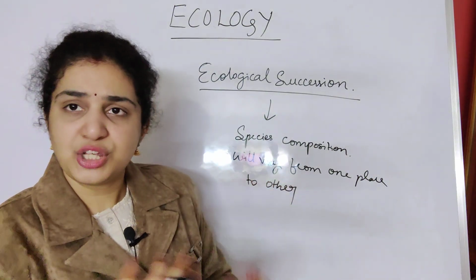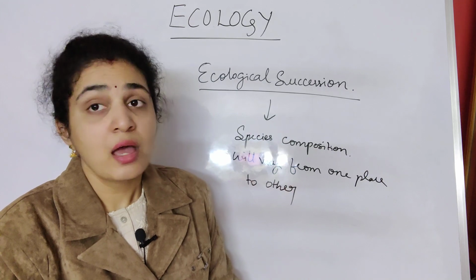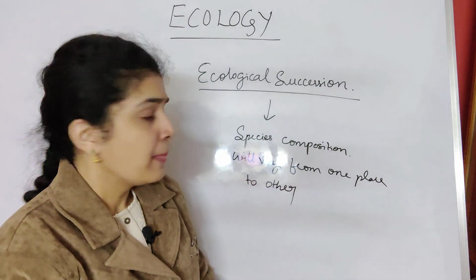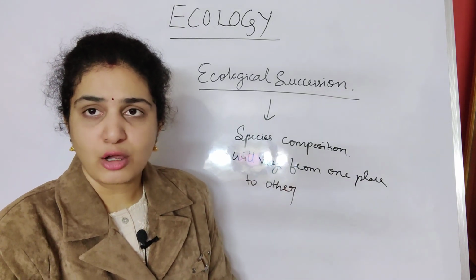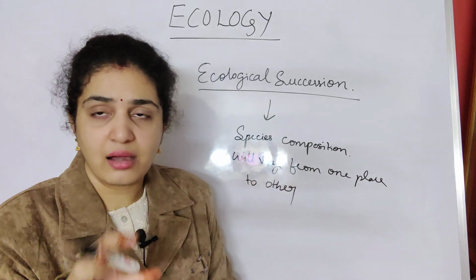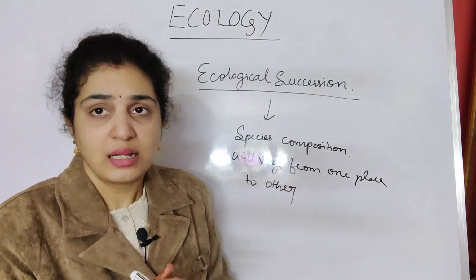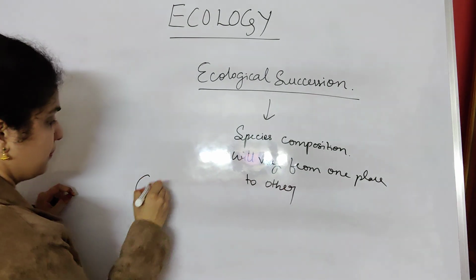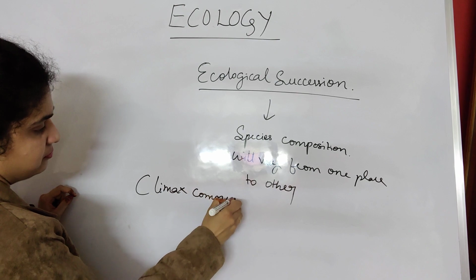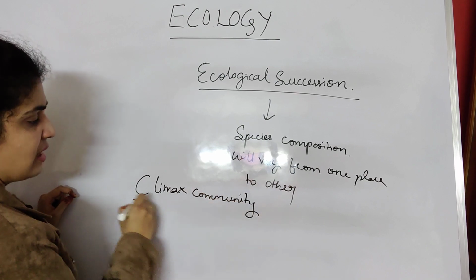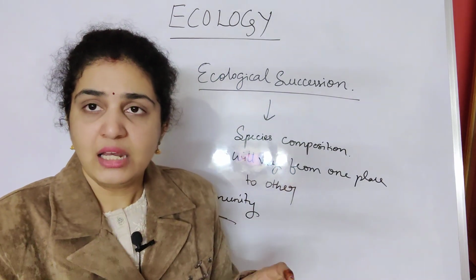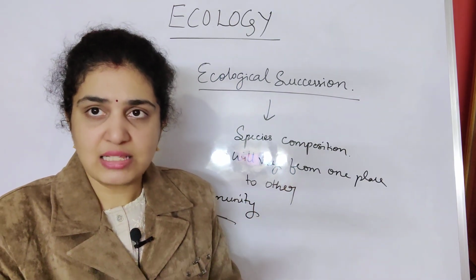Finally, numerous changes in the environment take place because of ecological succession. Finally they arrive at a conclusion that is called the climax community. Climax community means the species differ from one place to another, and finally they come to one place and settle there.